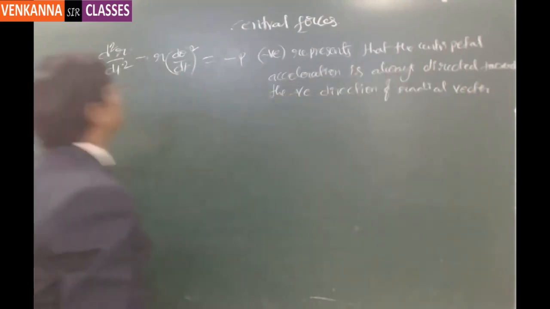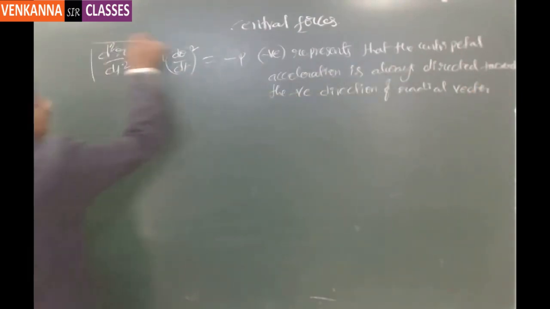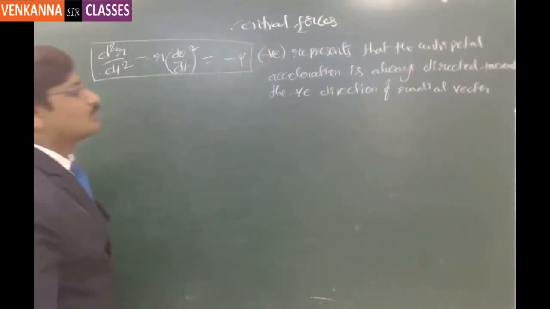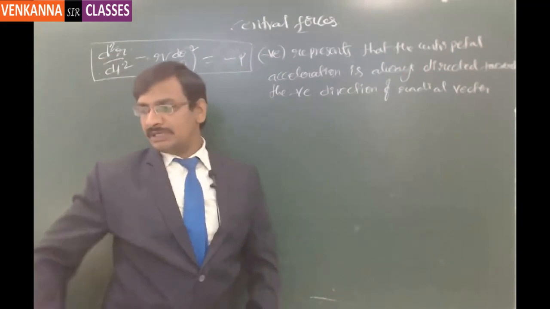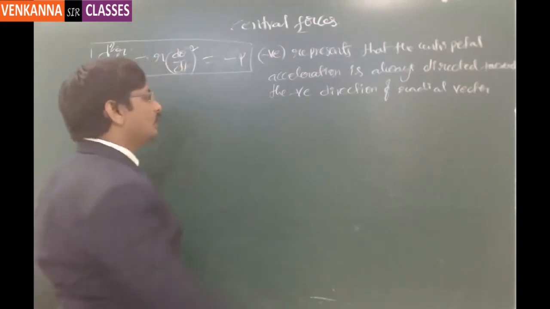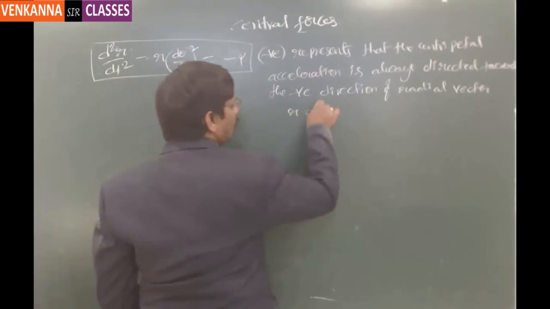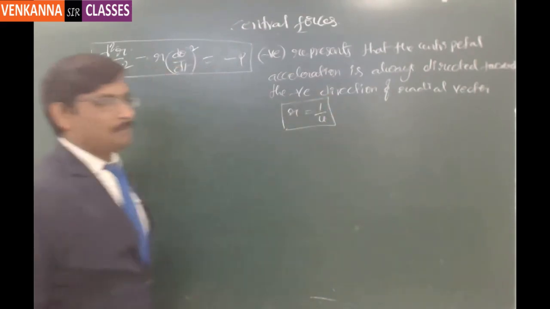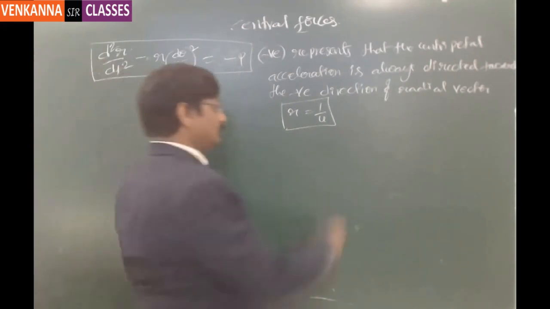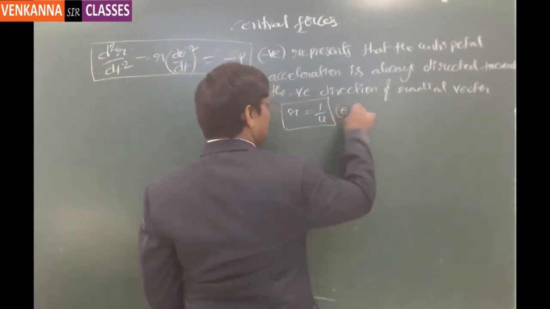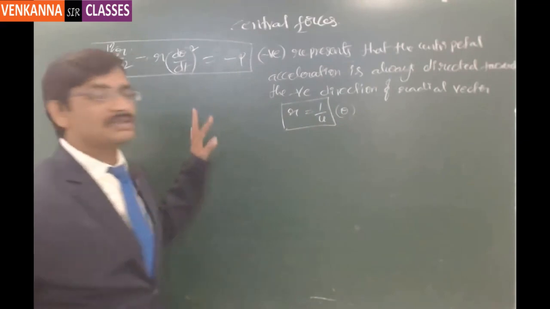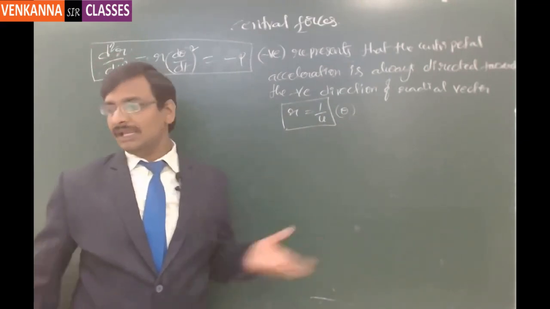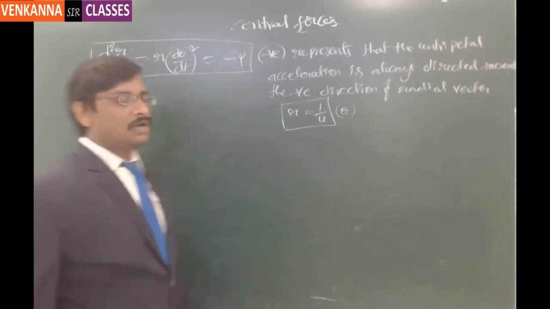So this is the differential equation in terms of r and t, but actually it is more meaningful to express it in terms of something called u, which is equal to 1 by r, and theta. So with these two variables, the same differential equation can be expressed in a more convenient way, which is going to be used in any case of central orbits. Now we are going to do that.